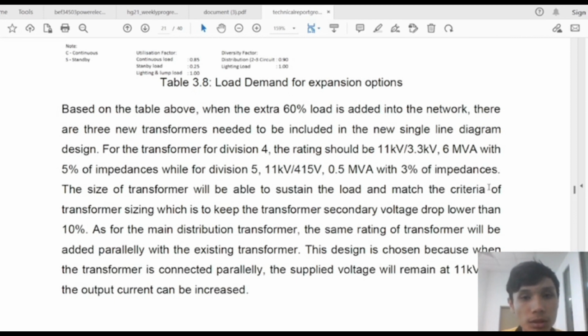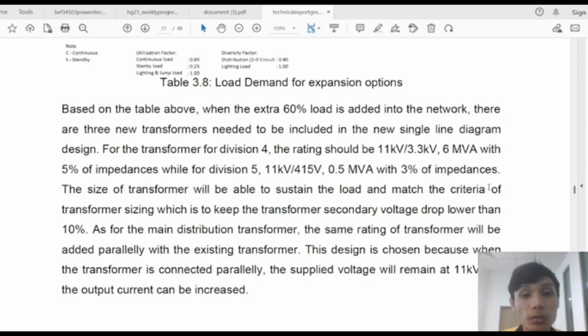Based on the table above, when the extra 60% load is added into the network, 3 new transformers need to be included in the new single line diagram. For division 4, the rating should be 11 kV down to 3.3 kV, 6 MVA with 5% impedance, while for division 5 it is from 11 kV down to 415 volts, 0.5 MVA with 3% impedance.